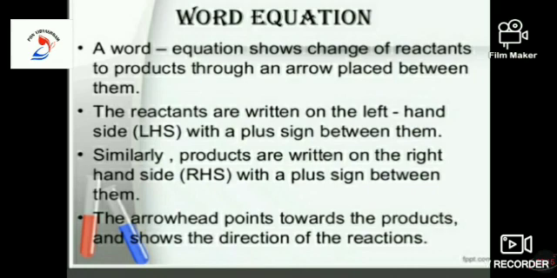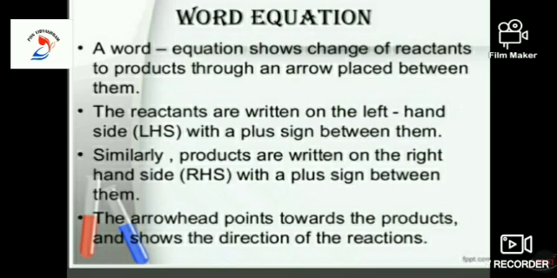The reactants are written on the left hand side, called LHS, with a plus sign between them. Similarly, products are written on the right hand side with a plus sign between them. The arrowhead points towards the products and shows the direction of the reaction. This equation is called the word equation. Replace the names of the products and the reactants with symbols and formulae. This gives the chemical equation.